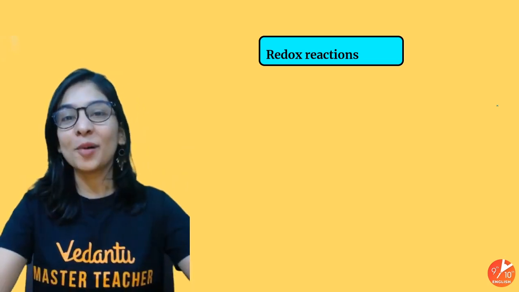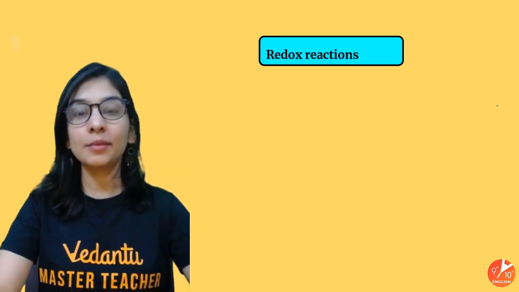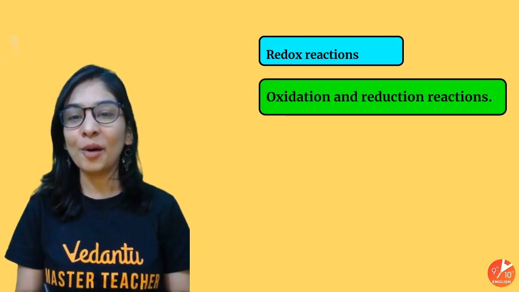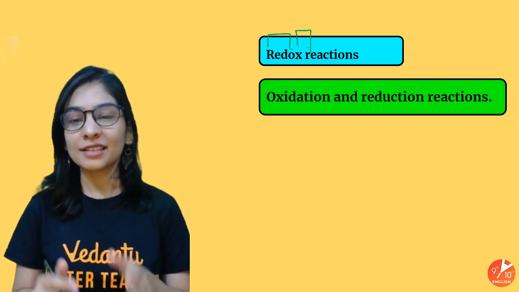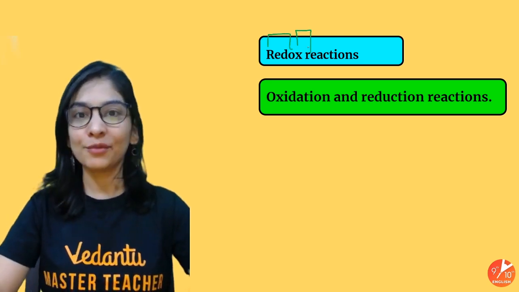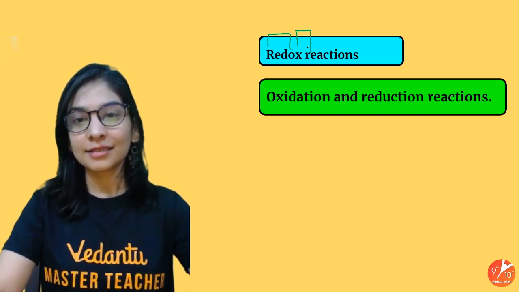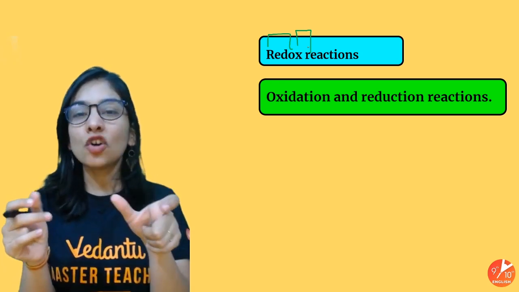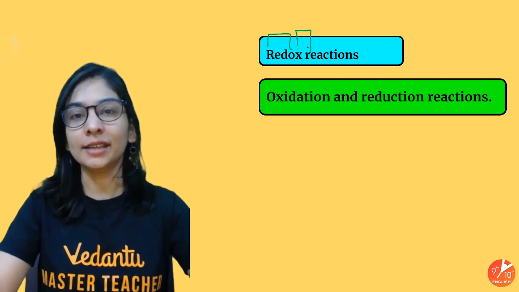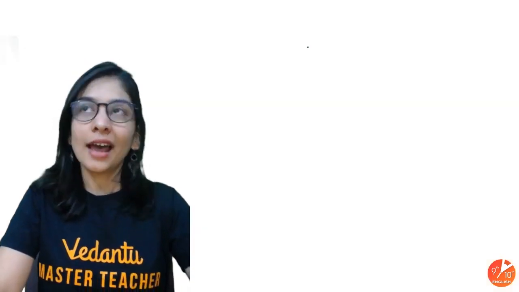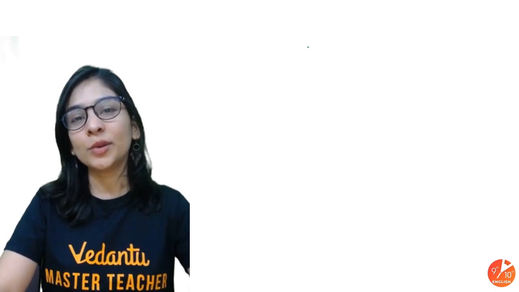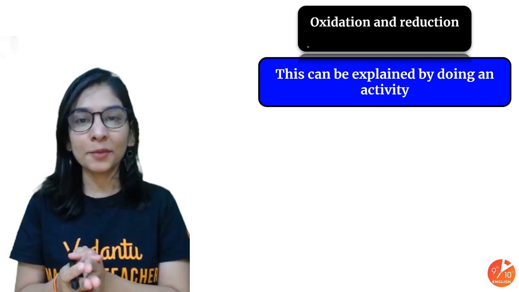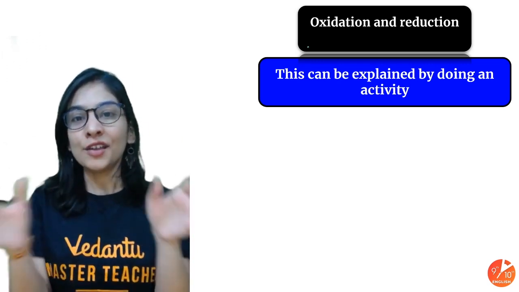Okay, let's talk about this again, which is going to be very, very important. That's redox reaction. The fifth one. Redox is a combination of two words: red plus ox. Red came from reduction, ox came from oxidation. So a redox reaction is a reaction in which oxidation and reduction take place simultaneously. It's like oxidation and reduction are telling each other we will live together always. So that happens simultaneously.